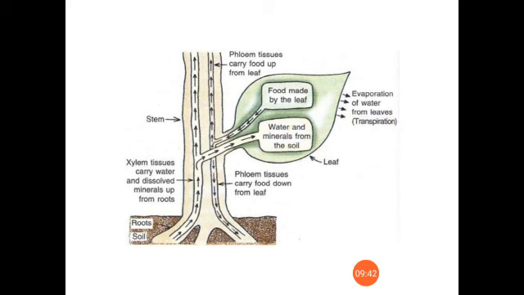Water is getting evaporated from here, so the pressure, the concentration of water molecules, will be less here. So what will happen? From the downside, a sucking force, a pulling force will be experienced towards the upper part of the plant. That will help to pull the water which exists as a continuous column in the xylem vessels. So this is the transpiration pull theory.